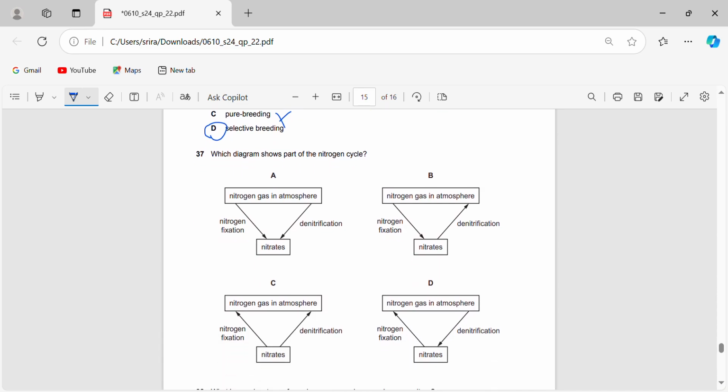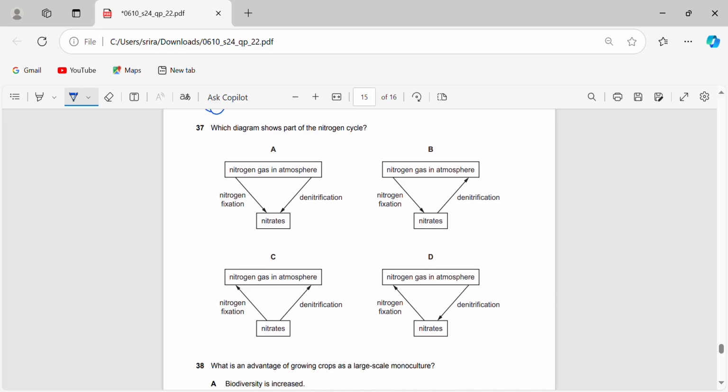Okay, 37, nitrogen cycle. So what shows part of the nitrogen cycle? Okay. So nitrogen gas in atmosphere, nitrogen fixation, denitrification. So here denitrification is actually going to be the opposite arrow. It's going to be going from down to up, but this part is correct, this part is wrong, so A is wrong. B is correct because nitrogen gas in atmosphere, you need to make it into nitrate ions in the soil so plants can use it.